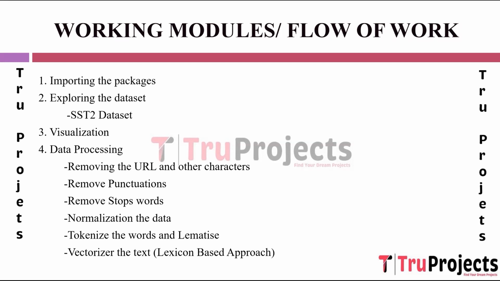Transforming the pre-processed text into numerical form using lexicon-based approaches like bag of words or TF-IDF, term frequency inverse document frequency. This step converts the text into a format understandable by machine learning models, assigning numerical values to words based on their importance in the document. Feature extraction, word to vector. This technique represents words as dense vectors, capturing semantic meanings by considering the context in which words appear. It converts words into numerical vectors, creating word embeddings.